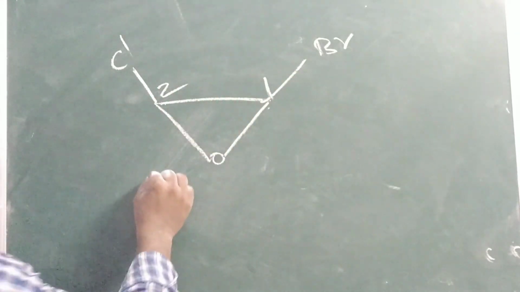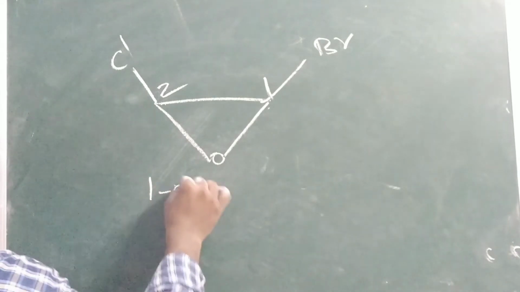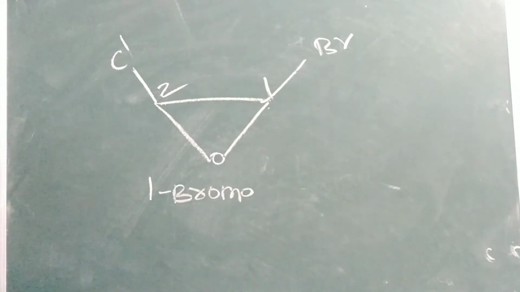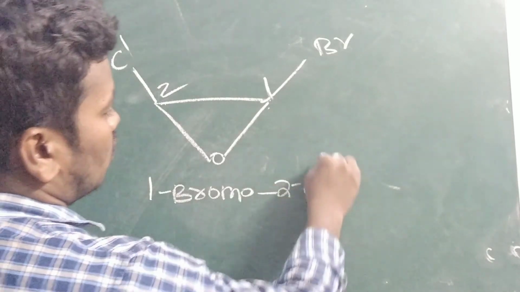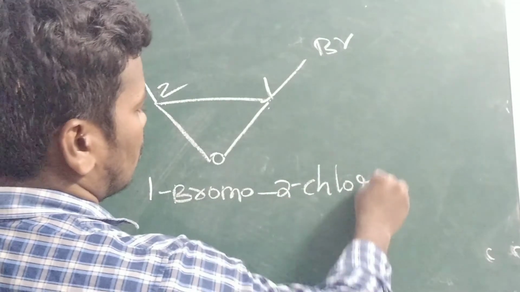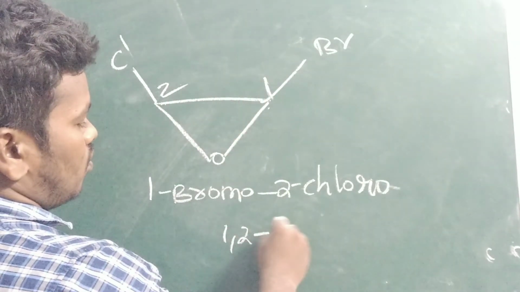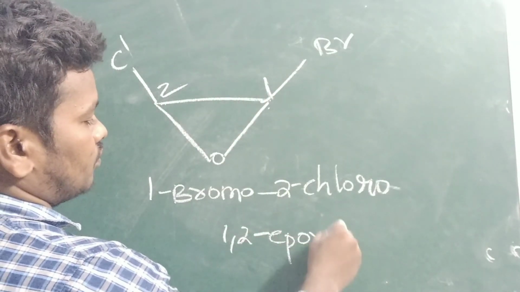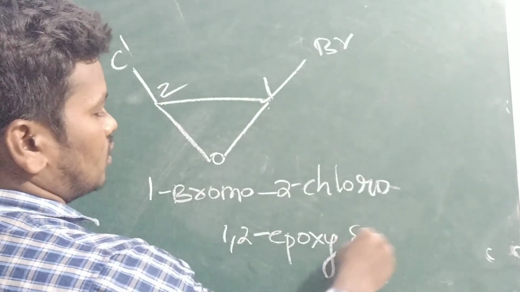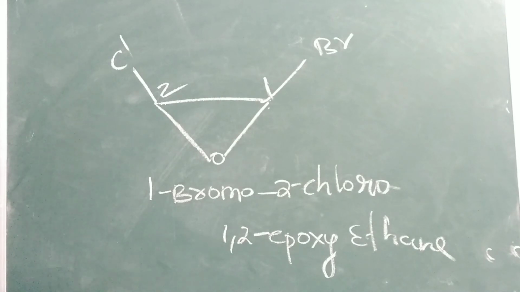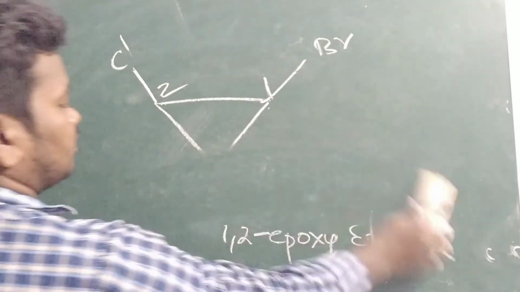So 1 position bromo is present, in alphabetical order. Everything we have to remember. So 2 chloro, 1 comma 2 epoxy ethane. That's it. Epoxy ethane.